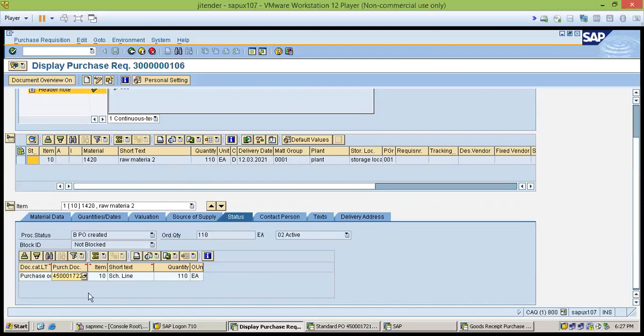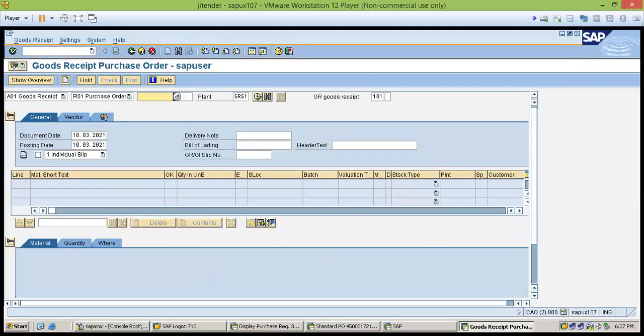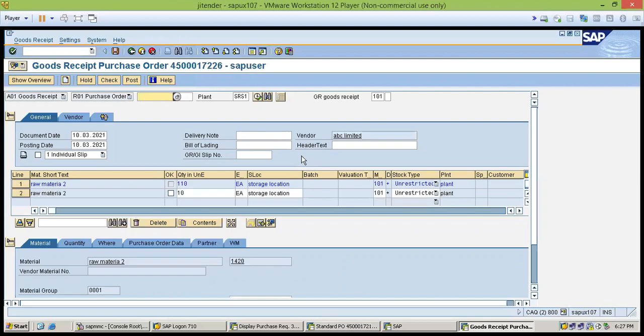Okay. So now we will do the goods receipt in the system. On behalf of the purchase order, we will press enter here. As we enter the purchase order, all the material-related information comes here directly. We just have to enter the supplier's invoice number. So we can add the supplier's invoice number here. And if we are doing gate entry,